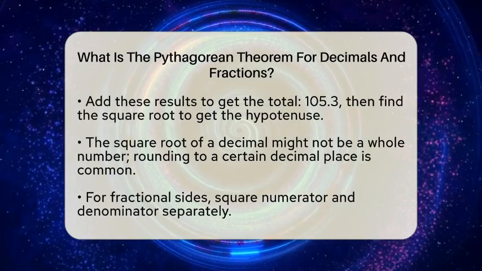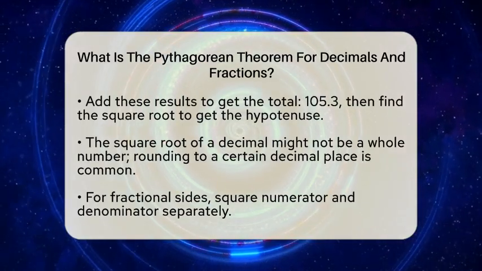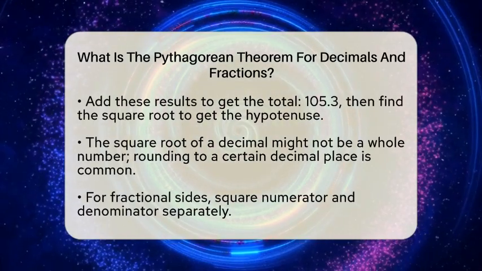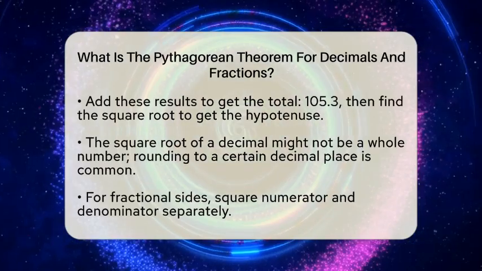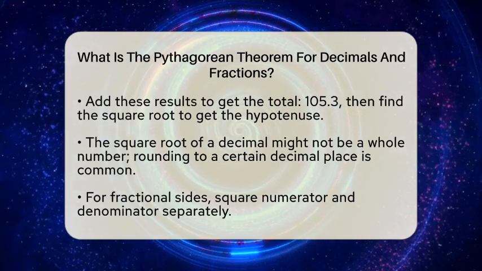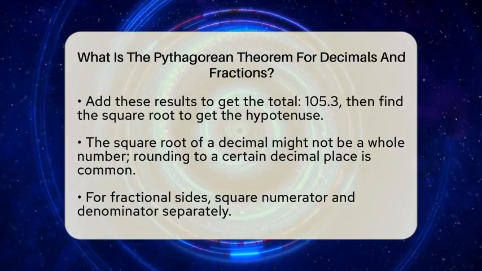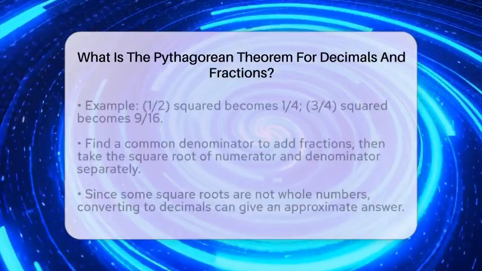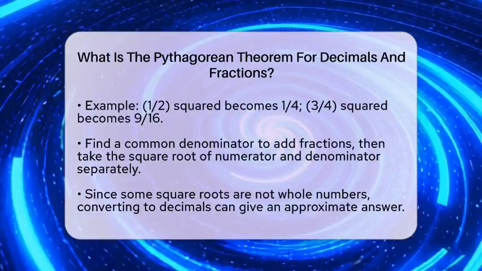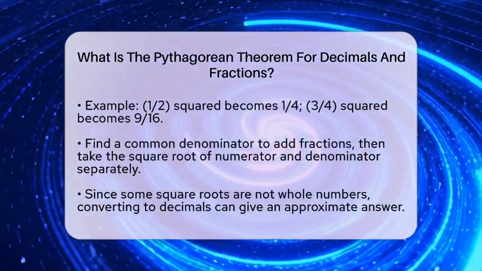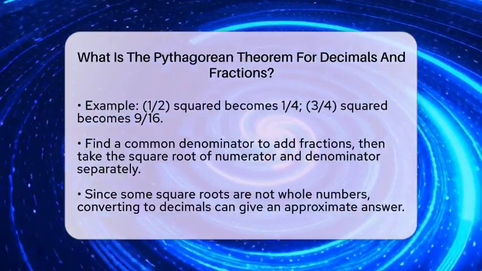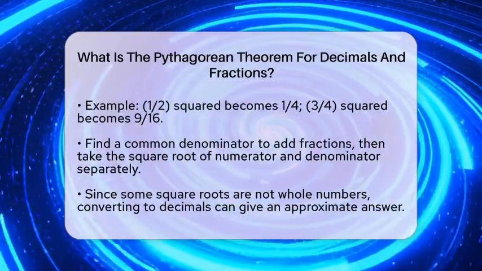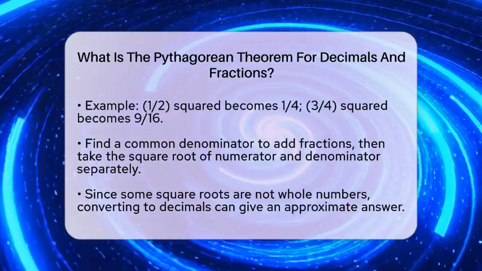When working with fractions, the process is similar but involves a few extra steps. You square each fraction by squaring the numerator and the denominator separately. For example, if your sides are 1/2 and 3/4, you square them to get 1/4 and 9/16. To add these, find a common denominator, which is 16 in this case, so 1/4 becomes 4/16. Now, add 4/16 and 9/16 to get 13/16.